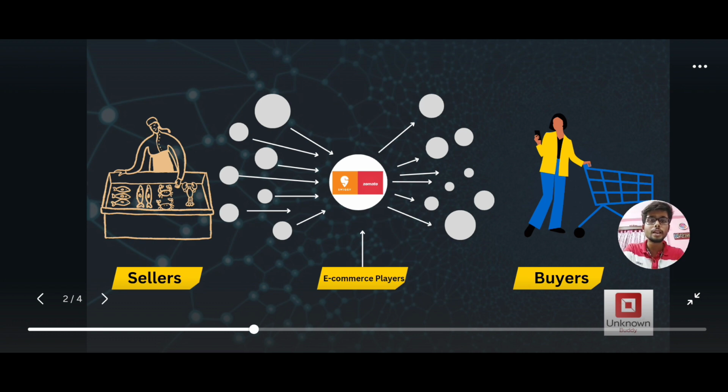On the left hand side you can see there are multiple sellers, and on the right hand side there are multiple buyers like you and me. In the case of sellers, there were many restaurants listing their services and products on Swiggy and Zomato, and they were getting orders on the platform. On the right hand side are buyers, you and me, and we used to order from the Swiggy and Zomato application, and the notification would go directly to Swiggy and Zomato, and they would pass it on to the restaurants from where we wanted to order.